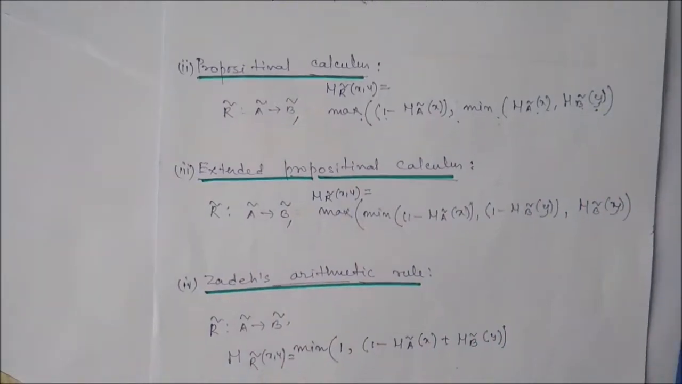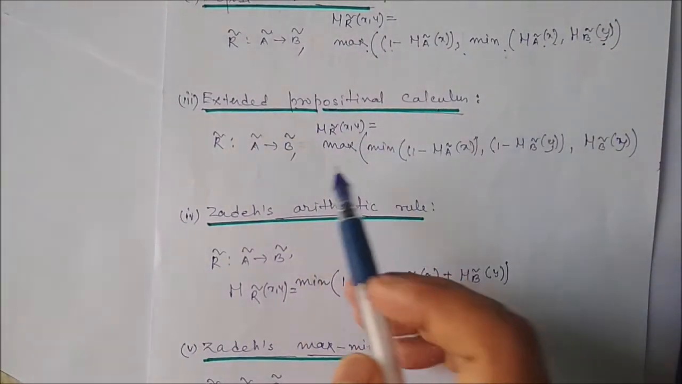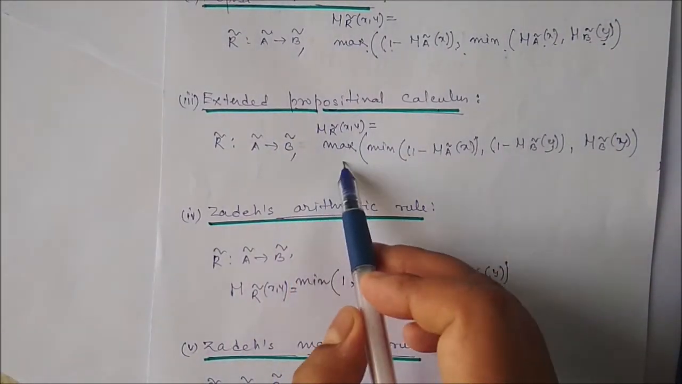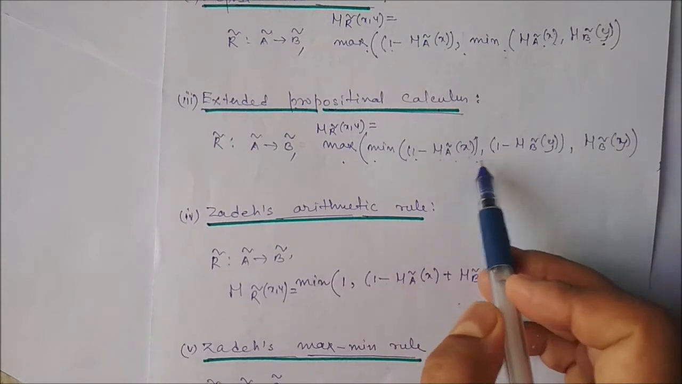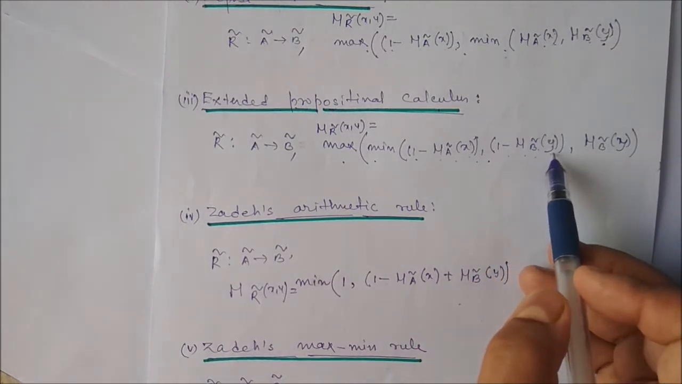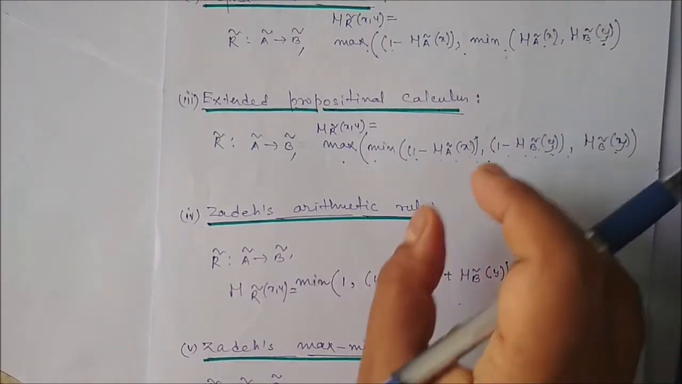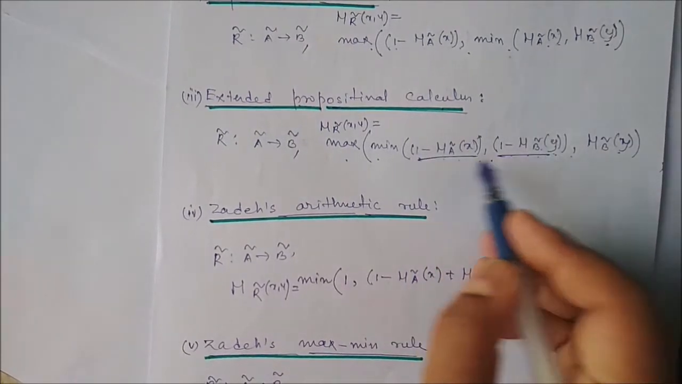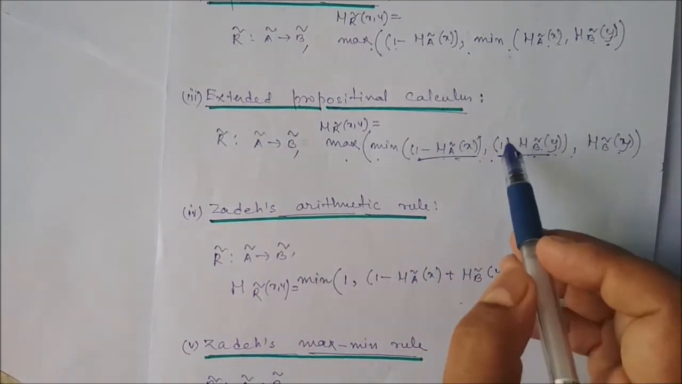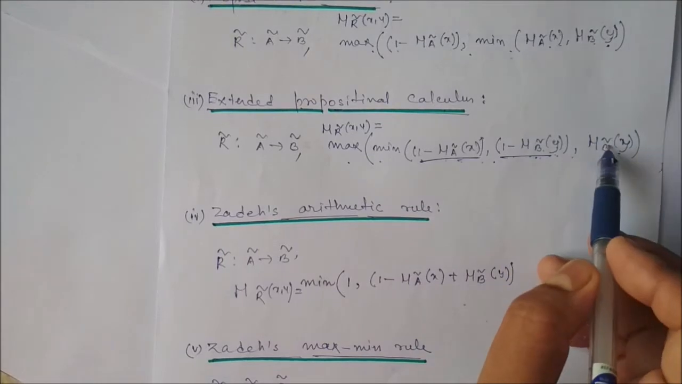Similarly, extended propositional calculus. Here we may apply max in between minimum of 1 comma mu x comma 1 minus mu b comma y comma mu b. So you have to take the minimum in between these two, and the maximum in between the result of this and this.